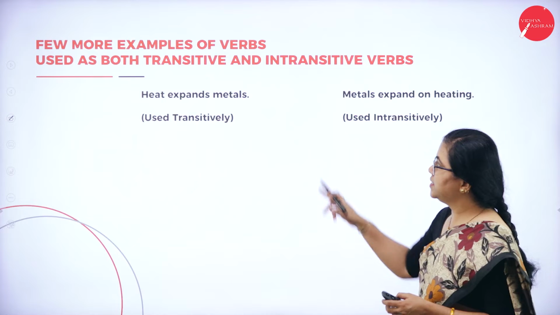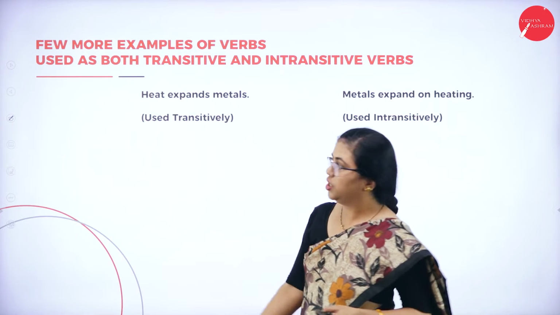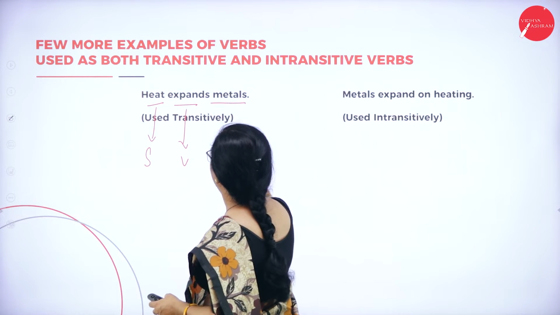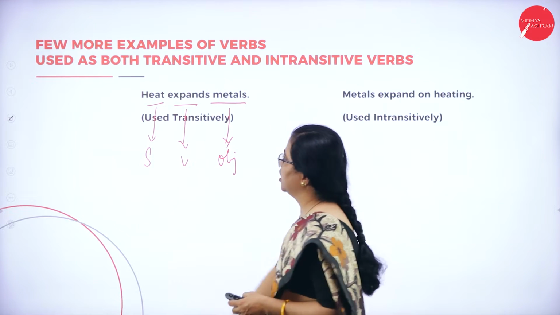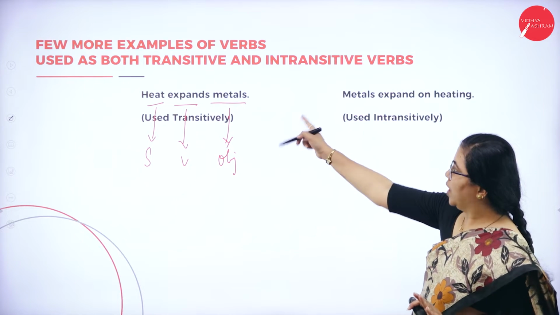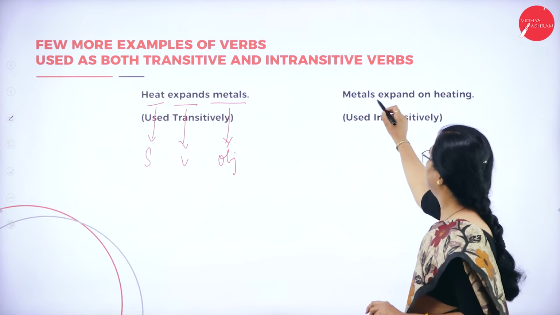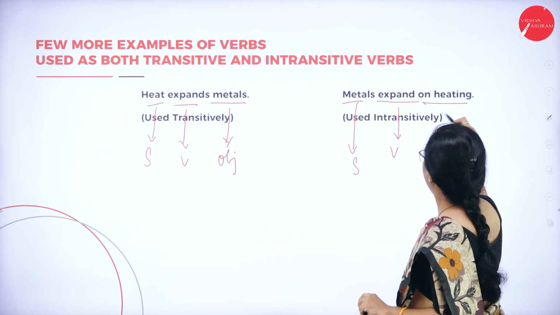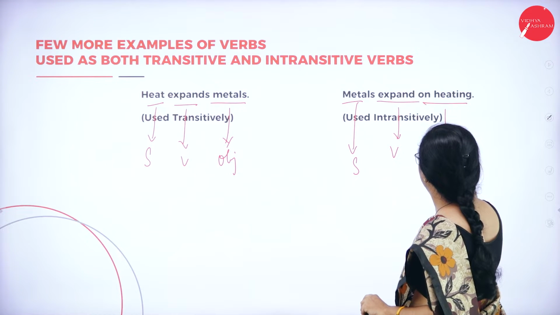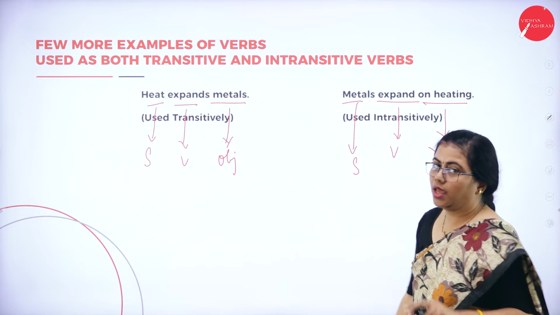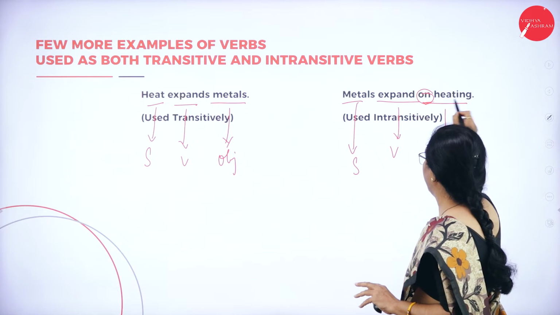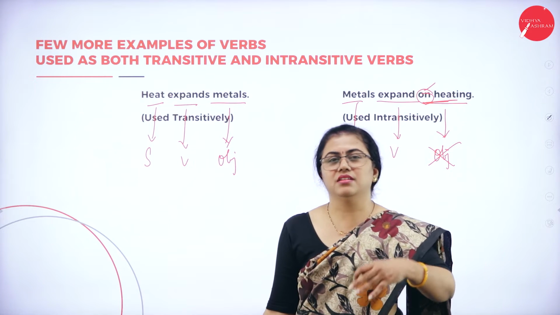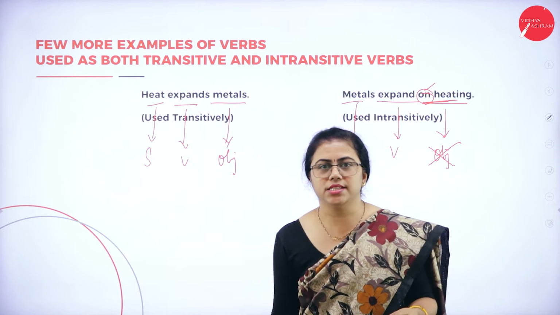A few more examples in that, and the same verb has been used over here. So the heat is the subject, verb again, and the object. So this is used transitively because you are having an object there. Again here, expand, again this is the verb, this has a subject. On heating cannot be considered as an object. Keep in mind whenever some phrase starts with a preposition, it cannot be considered as an object. On, in, from, to, all these cannot be considered as objects.